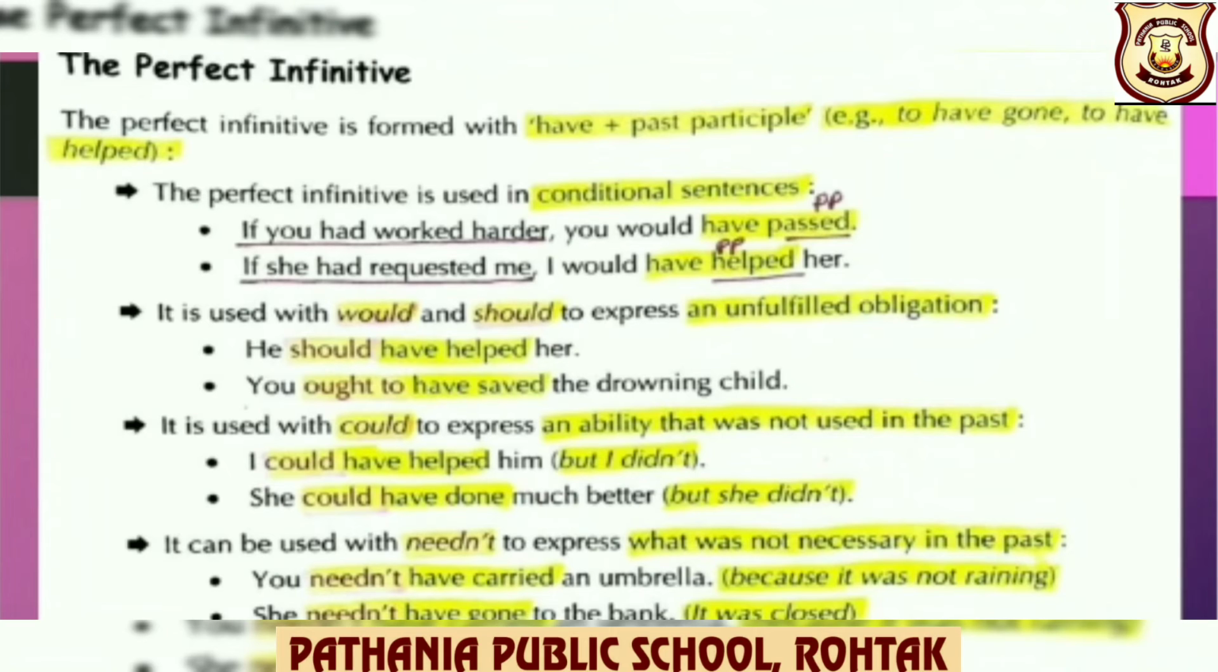So you can see children here, could plus perfect infinitive, that is have helped. It can be used with needn't to express what was not necessary in the past. For example, you needn't have carried an umbrella because it was not raining. So you can see children here, needn't plus perfect infinitive, that is have carried.